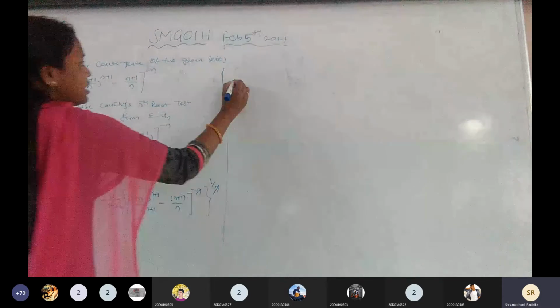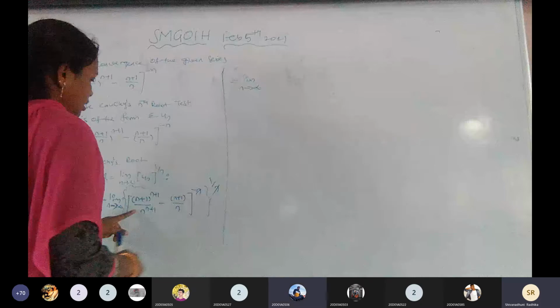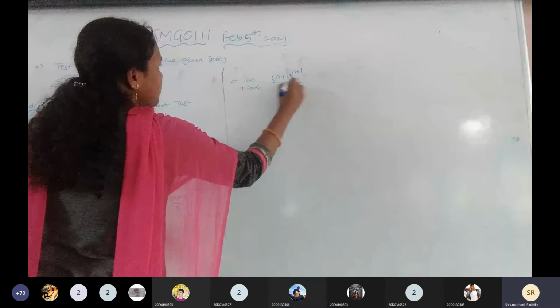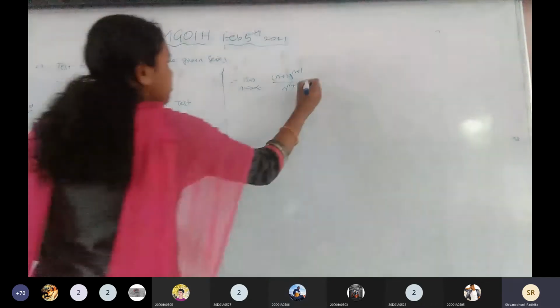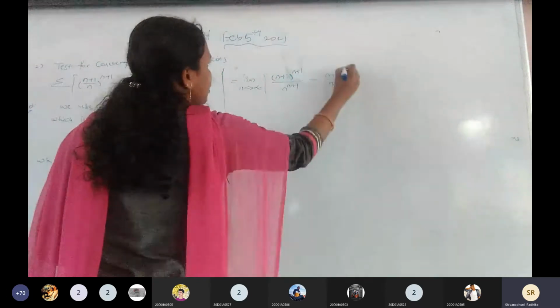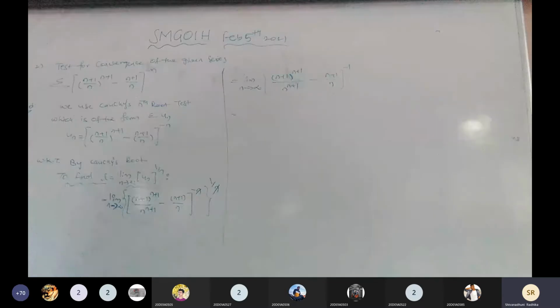So that equals limit n tends to infinity, ((n plus 1) to the power of n plus 1 by n to the power of n plus 1) minus ((n plus 1) by n) to the power of minus 1. So this total power is minus 1. So the total part we can write in the denominator, then the power will be positive.